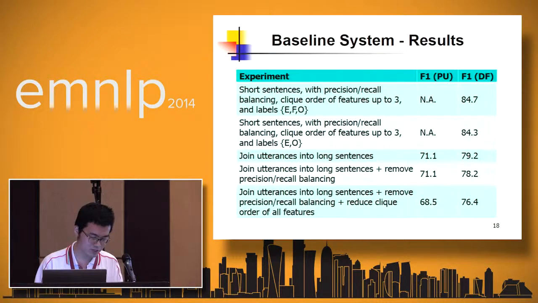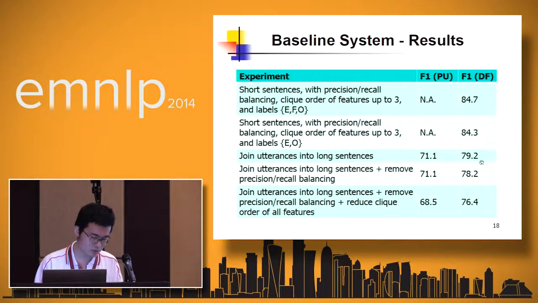Comparing fourth and fifth row, precision recall balancing gives about 1% improvement on the F1 on disfluency prediction, but it doesn't affect punctuation prediction much. Comparing the last 2 rows shows the effect of click order, as we are not using the BIES, begin inside end and single labeling scheme.